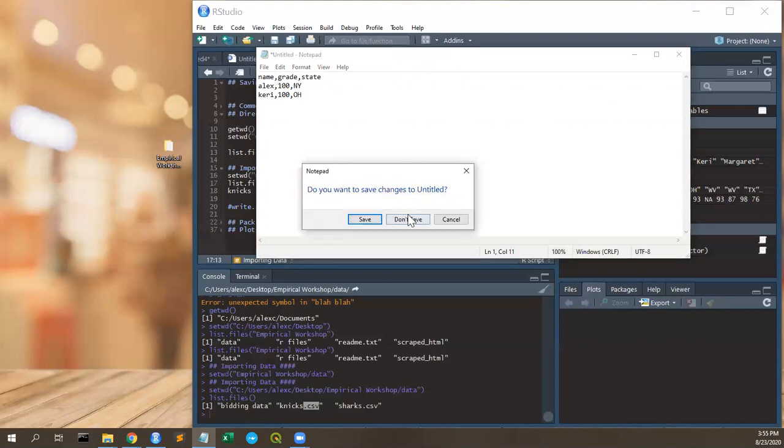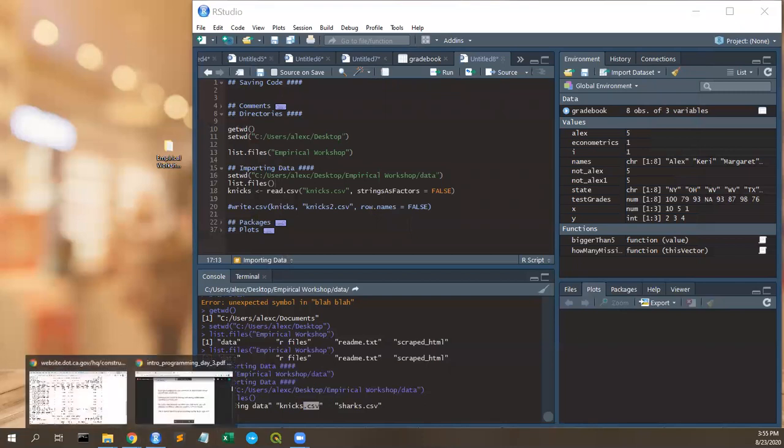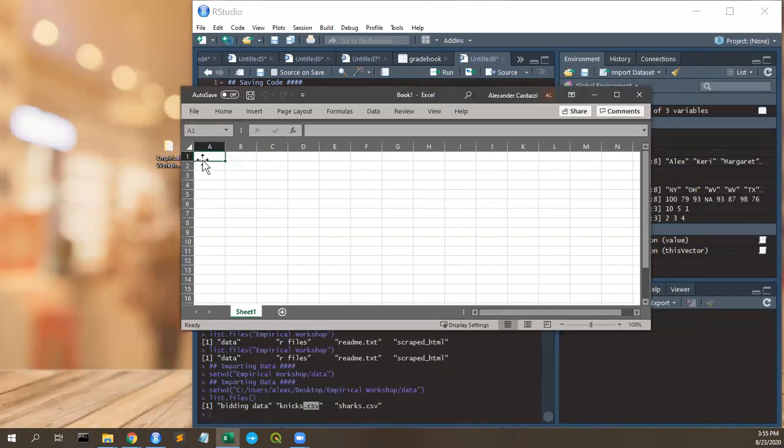Now, if you're in Excel, you open Excel up. Suppose I now have name, Alex, Kerry, James. I have grade, let's say 100, 90, 80. He's from Texas, she's from Ohio, I'm from New York, and we'll call it state.